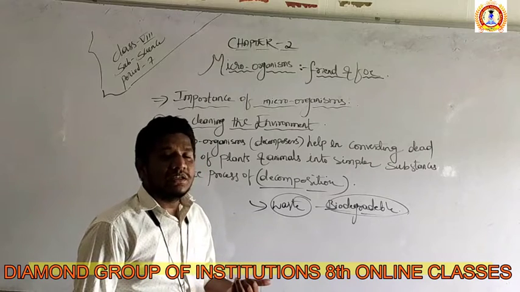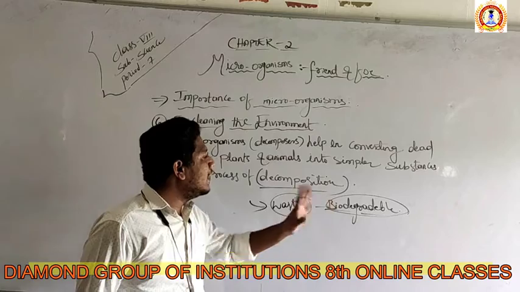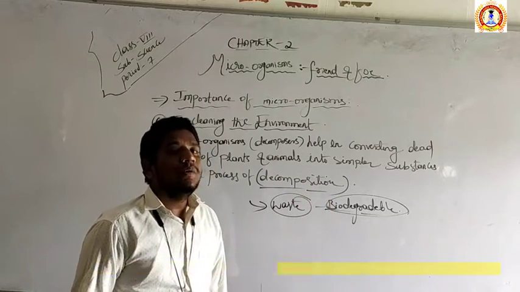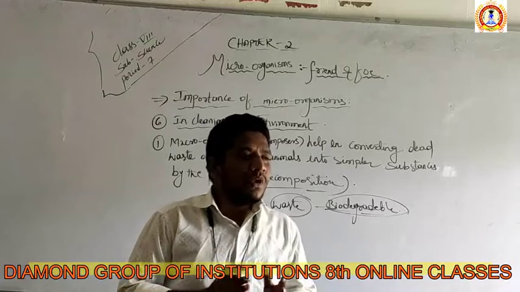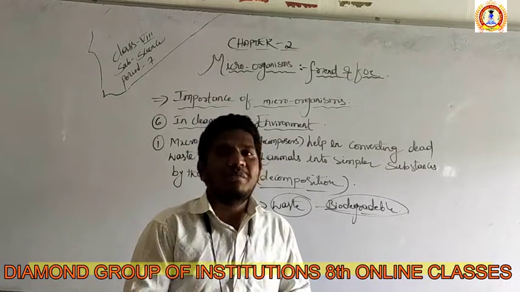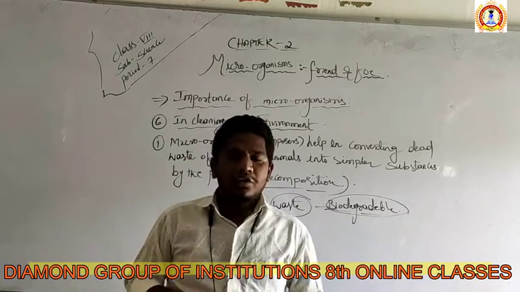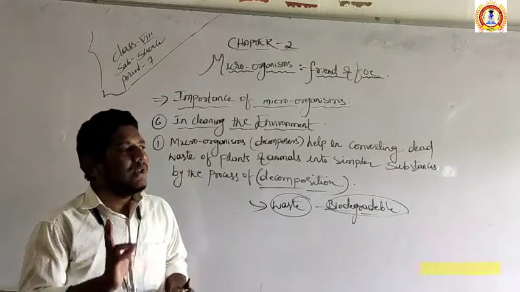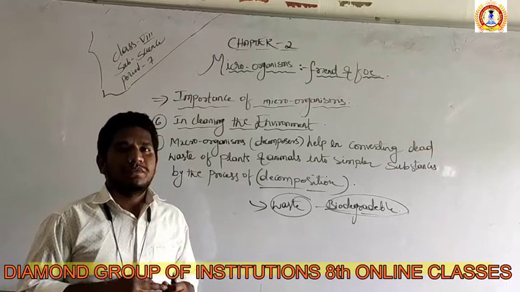But plastic and garbage are not called biodegradable because they are not going to be decomposed. Just think, you have kept a lot of garbage, like polythene bags and plastic, in the environment. Even after 1 year they will be there only. Means they cannot be decomposed.